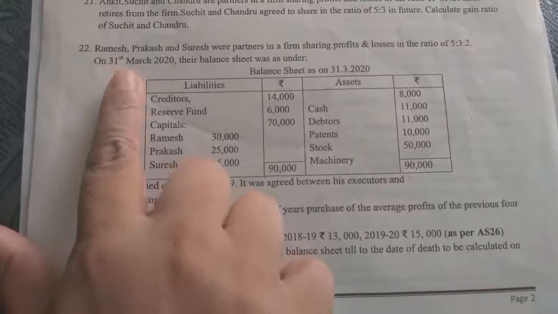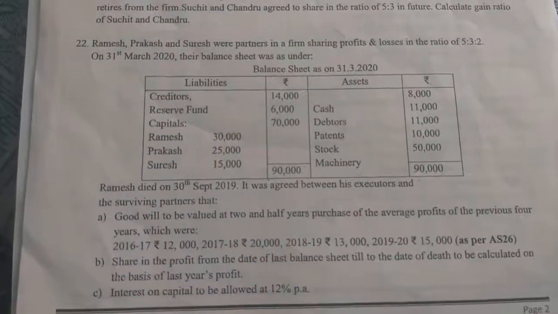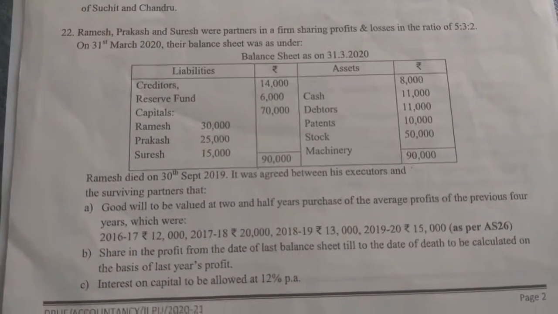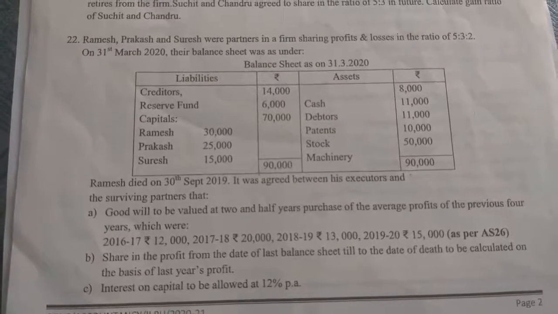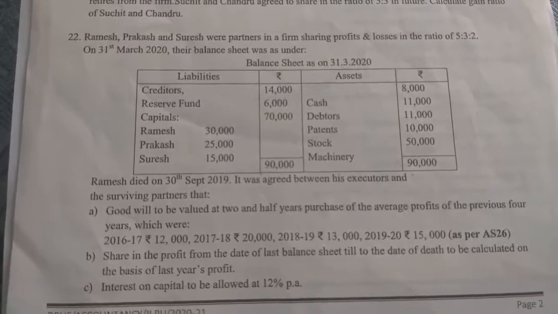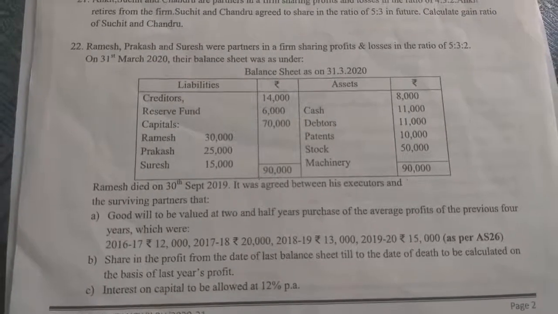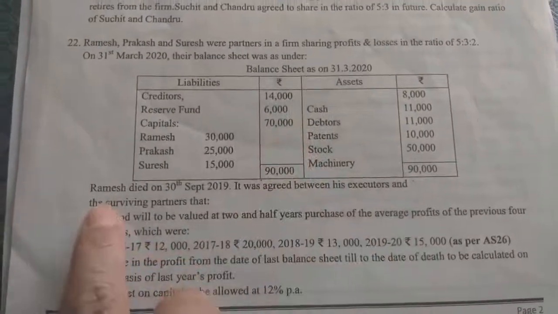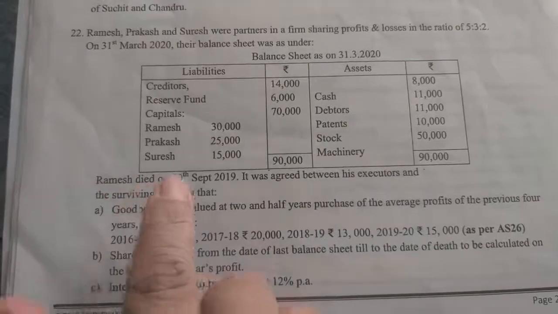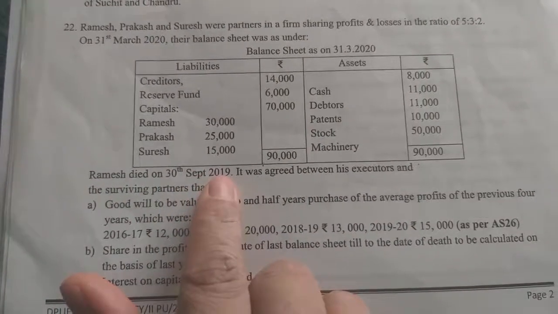Today we'll do a problem from death of partner. It's a 6 mark question. Ramesh, Prakash, and Suresh were partners in a firm sharing profits and losses in the ratio of 5 is to 3 is to 2. They've given you the balance sheet and they have stated Ramesh died on 30th September 2019.